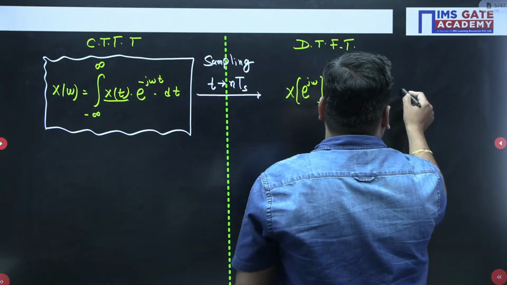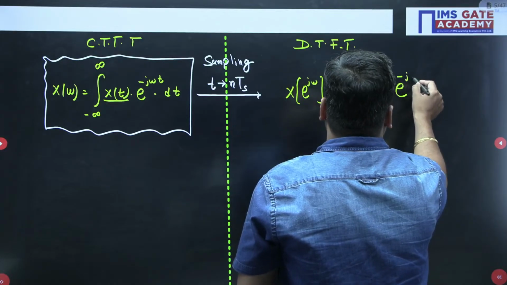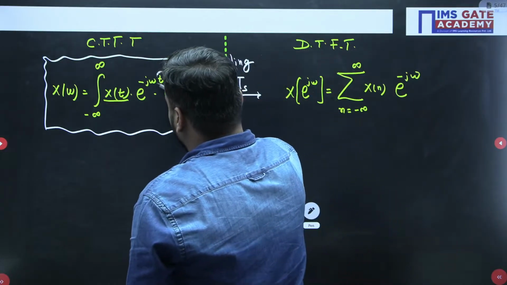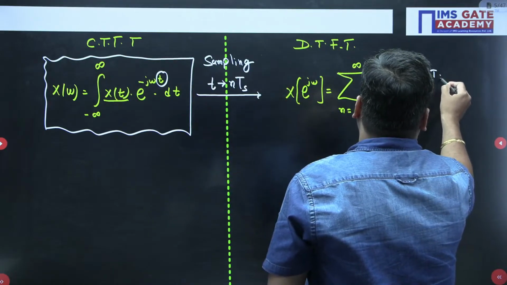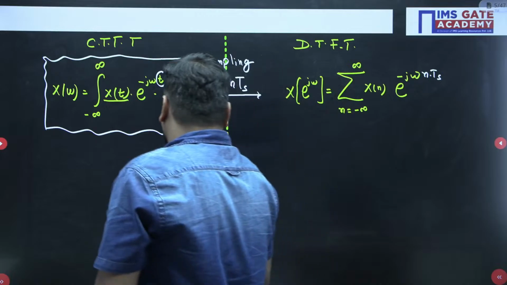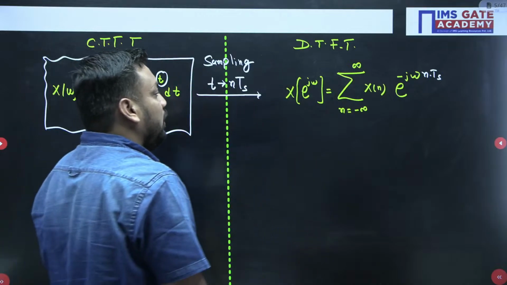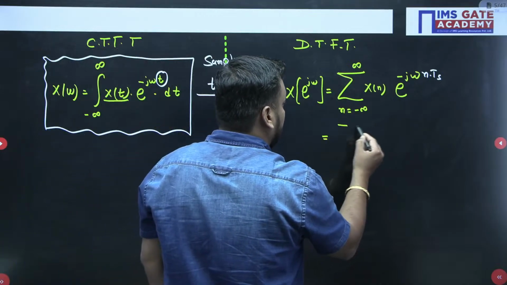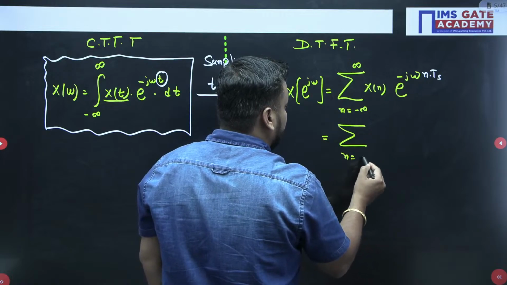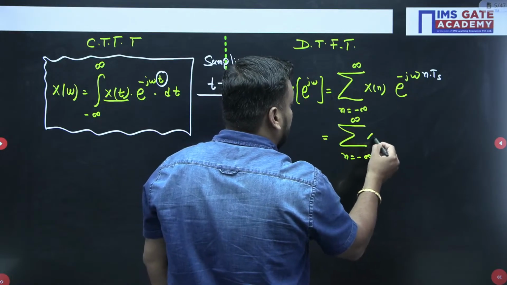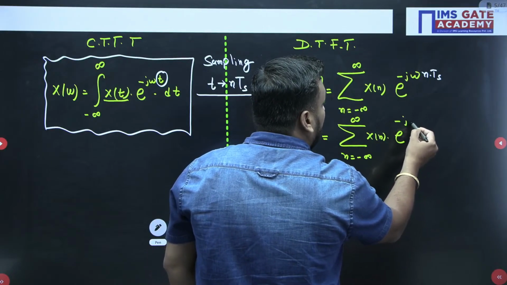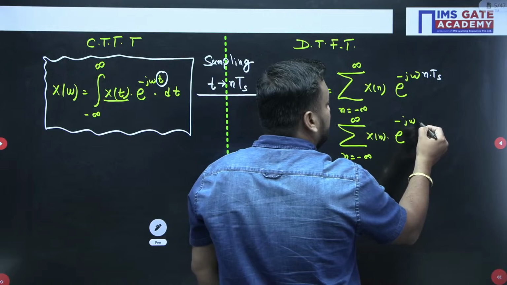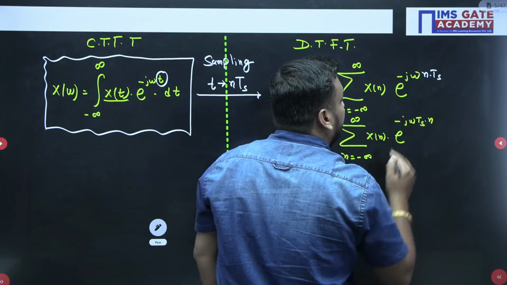And in place of the exponential e to the power minus jω, in place of this t, I am putting nTs. Now this is the overall value. In the next equation, I am writing the sum over n equal to minus infinity to infinity of x[n] e to the power minus jω, with Ts also written here, and then n.